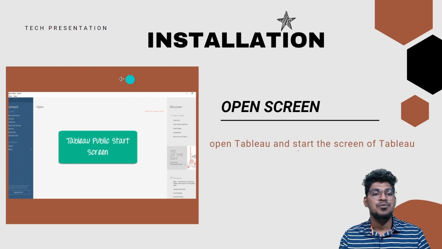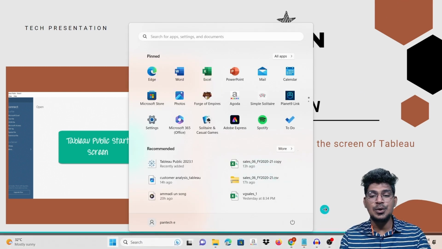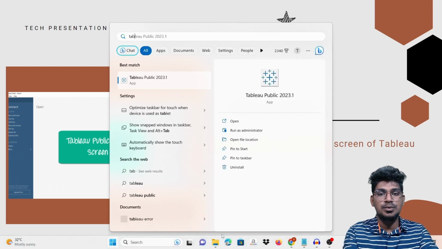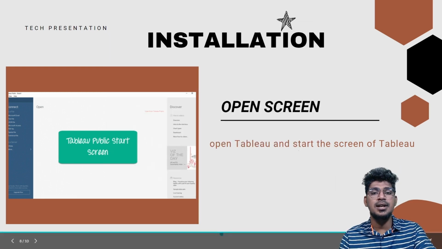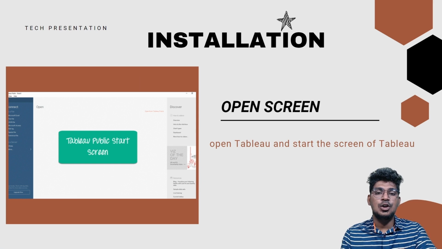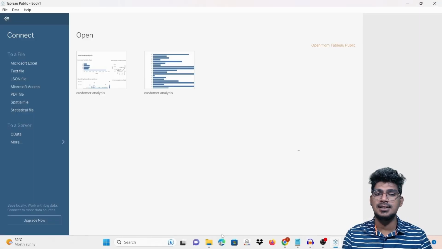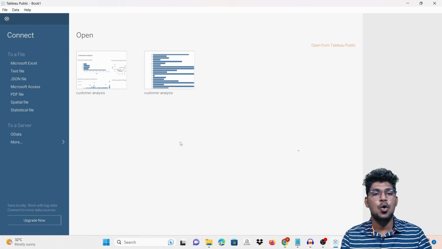After that, you can open this page, and this is actually the Tableau page. And I will tell you how to do that. Once you have installed this, in the sense Tableau, click Windows and enter Tableau here. It is automatically going to be opened. Okay, this is how to open it.